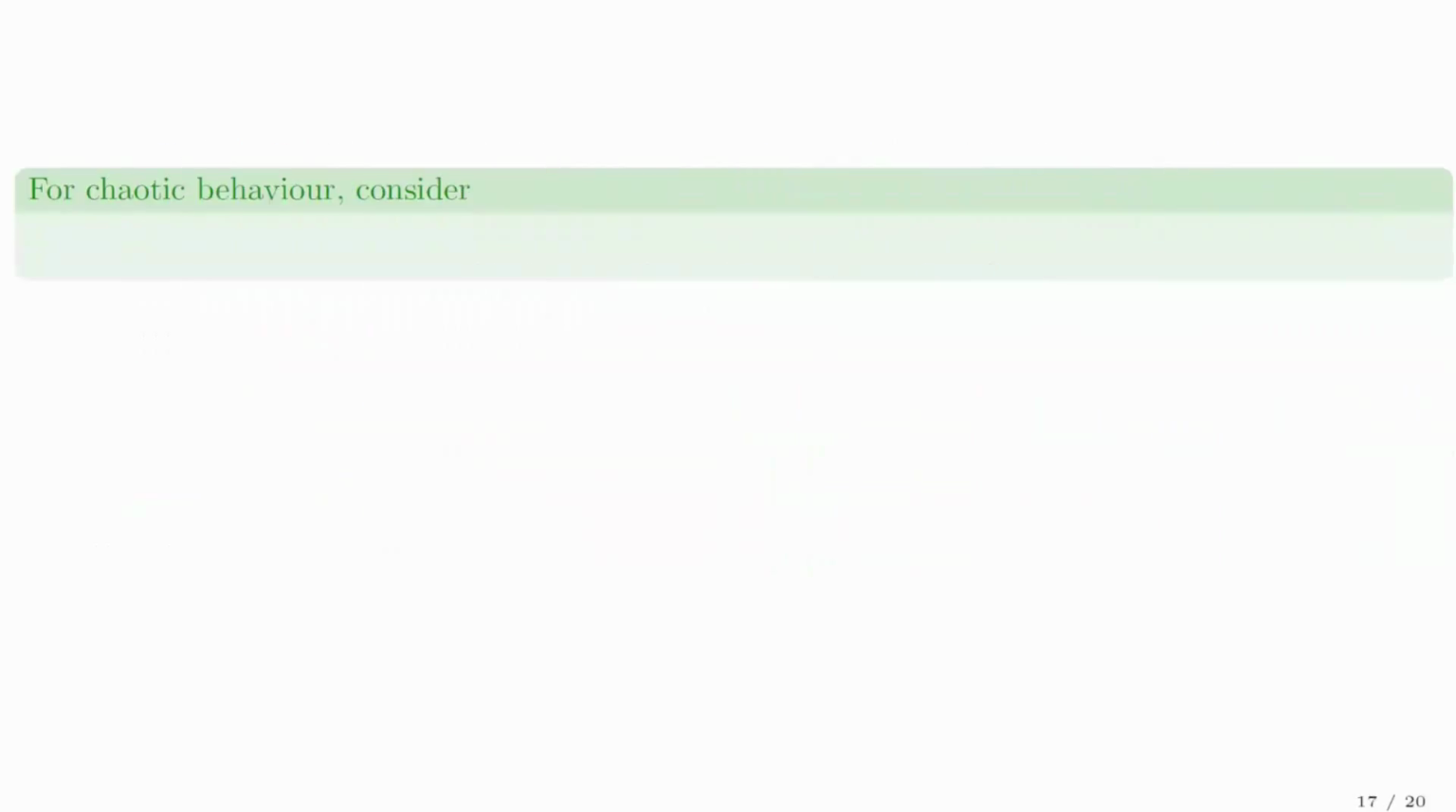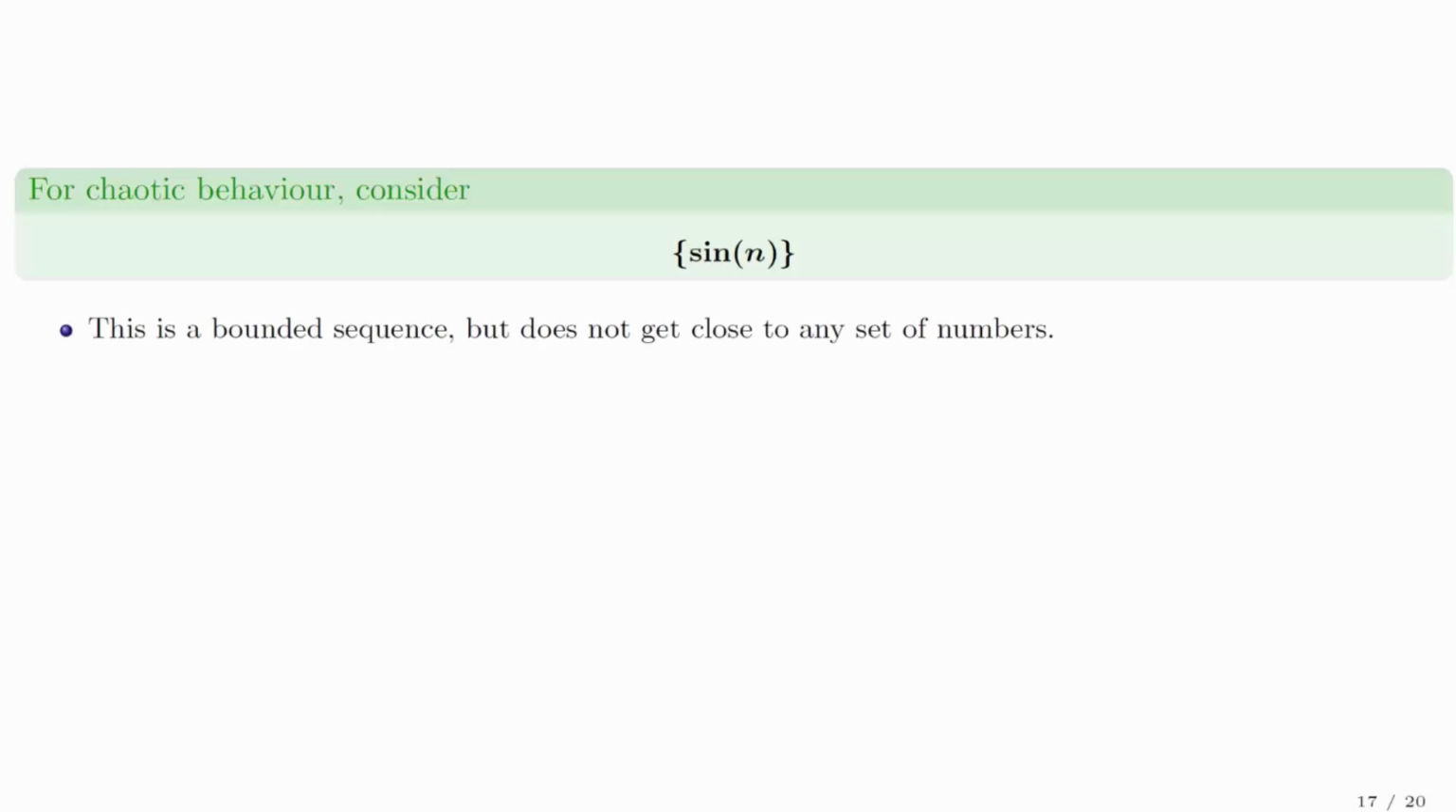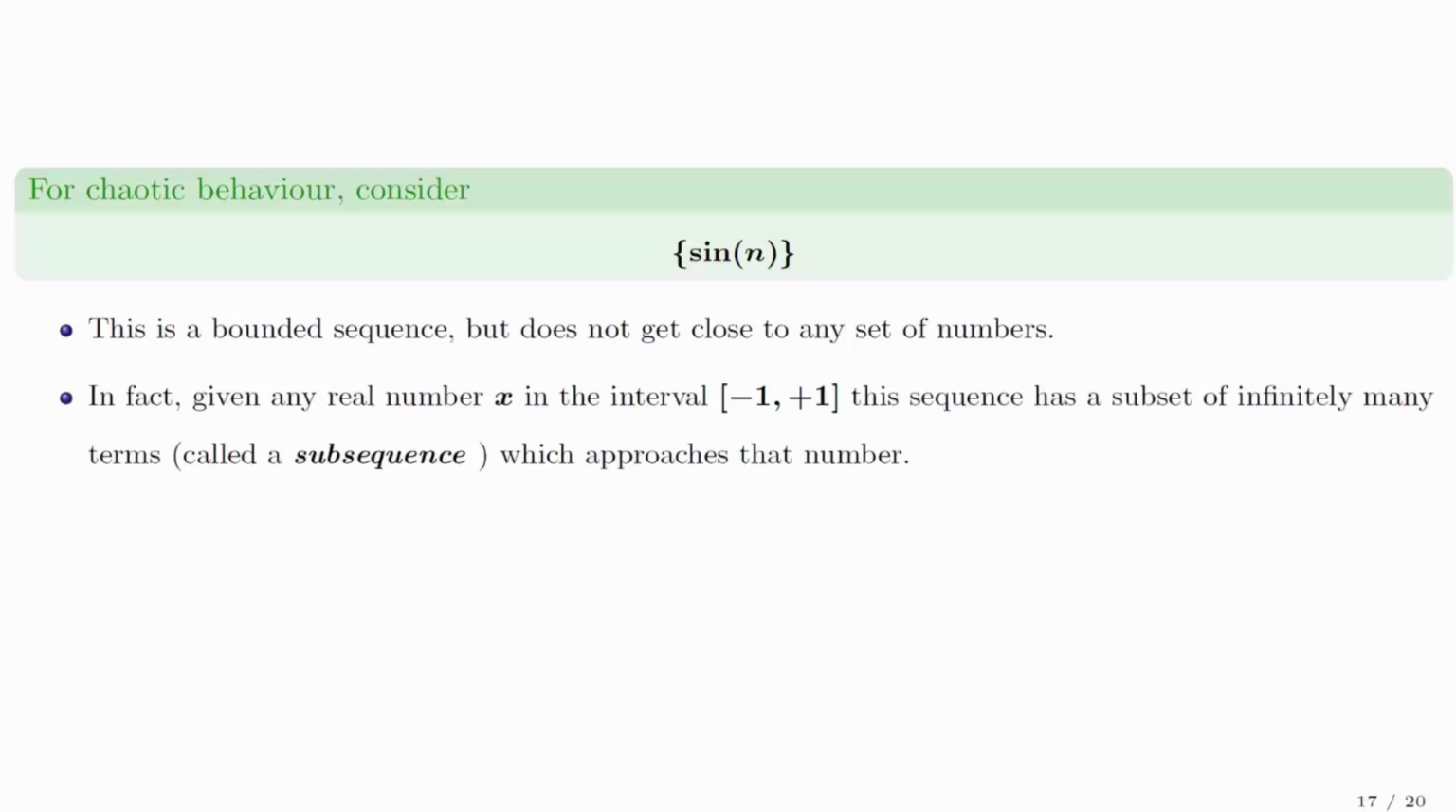For chaotic behavior, which we avoid defining by just giving an example, consider the numbers sin(n). This is a bounded sequence, but does not get close to any set of numbers. In fact, given any real number x between -1 and 1, this sequence has a subset of infinitely many terms, which we call a subsequence, which approaches that number. In short, the values are all over the map and stay all over the map within the interval [-1, 1].